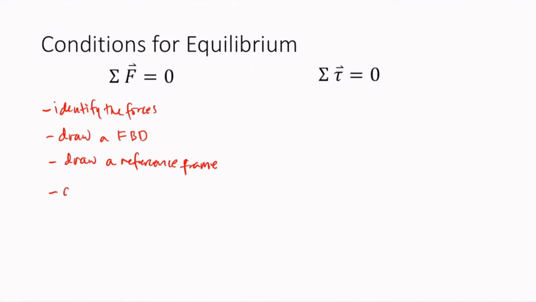And then you apply Newton's second law of motion, by summing the forces along each axis and then equating them to 0. Finally, solve for the unknowns.